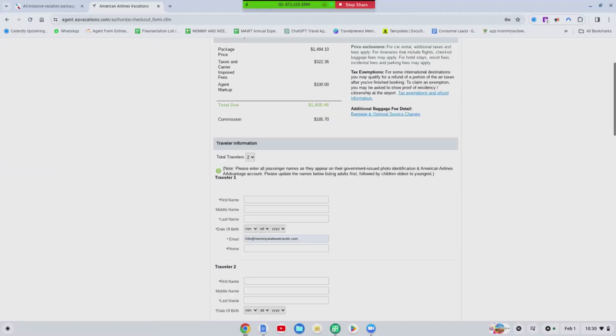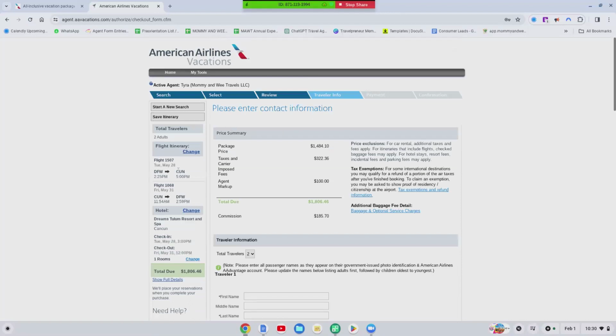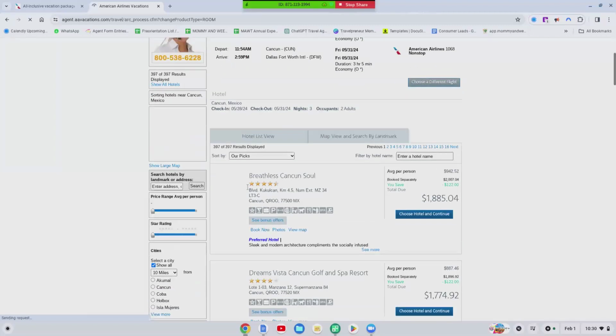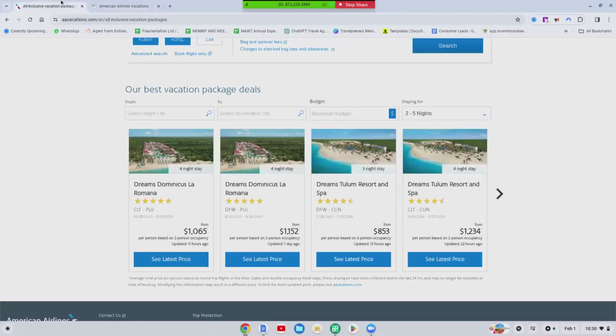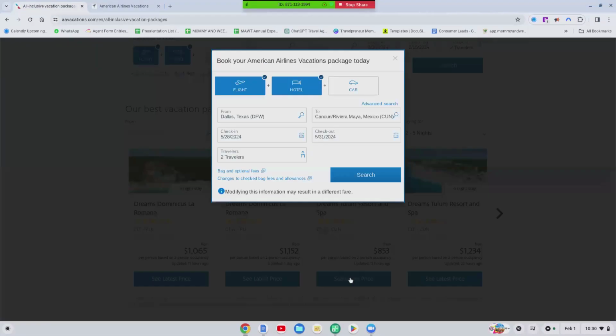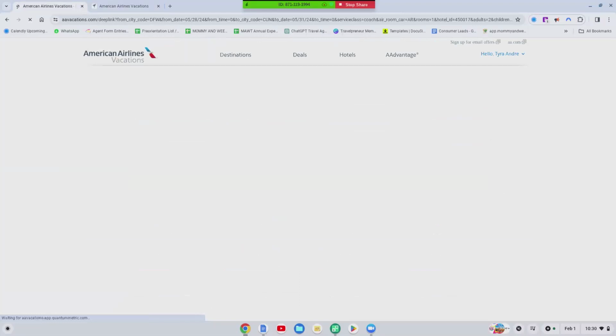So now that we're here, let me show you this. I'm going to click on the button to show you guys why you should not click on the button. So now we're here, we see all of the resorts. Now watch this, because sometimes when I say don't do stuff, or people say don't do stuff, people always want to know, well, why? Well, let me show you. All right, so let's see. It says see latest prices.